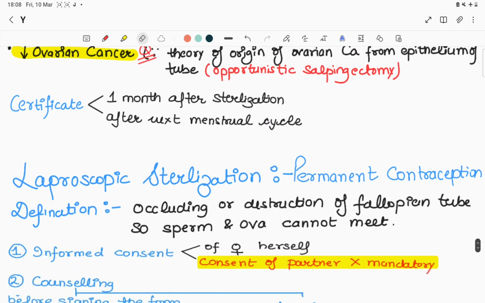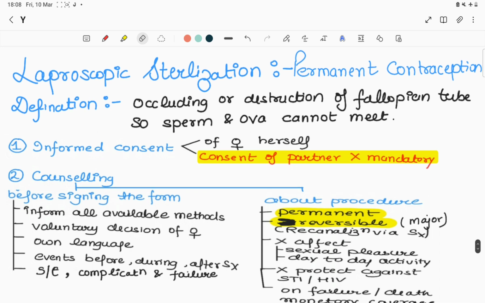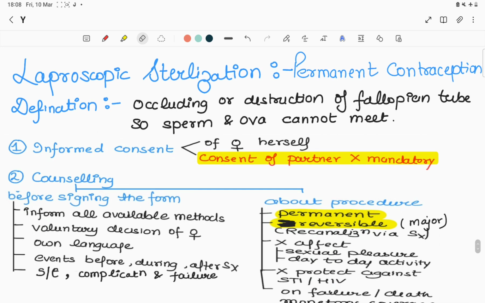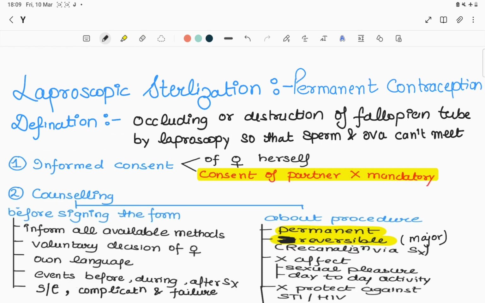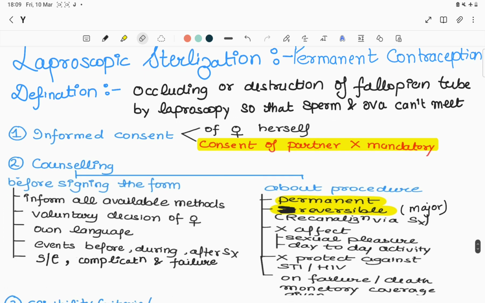So, guys, what do we mean by laparoscopic sterilization? It is basically occluding or destroying the fallopian tube by laparoscopy so that sperm and ova can't meet, to avoid fertilization. Some important points to remember: number one, informed consent of the female herself is mandatory, but consent of the partner is not at all mandatory. But it's better to encourage the partner to come along with the patient. So remember this: consent of the female, the patient, is the only thing which is required.